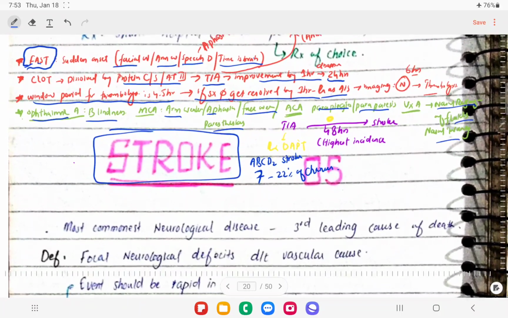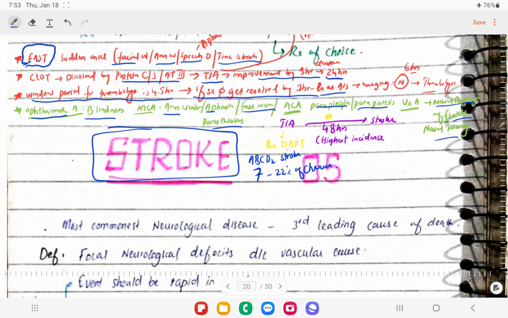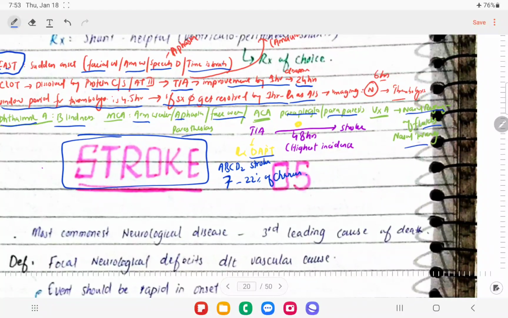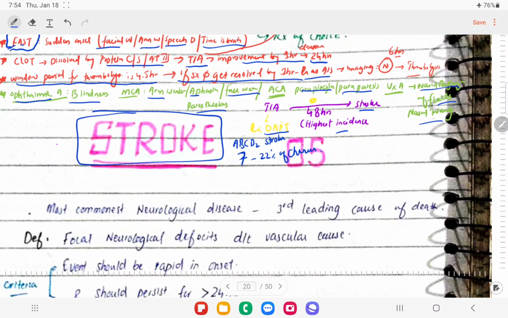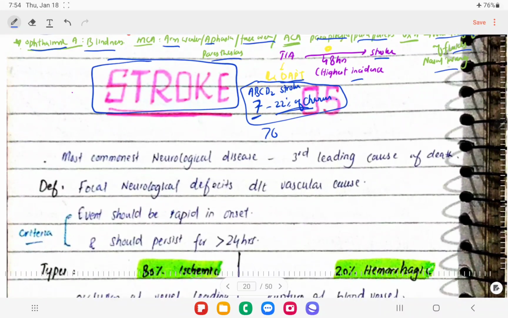For TIA, if the patient develops TIA, we are going to give the patient dual antiplatelet therapy. The patient might develop a complete stroke in the next 48 hours. To evaluate that, we have the ABCD2 score. If the patient has a score of more than 6, or a score of 7, there is a 22% chance that the patient might develop a stroke. So we need to observe this patient.